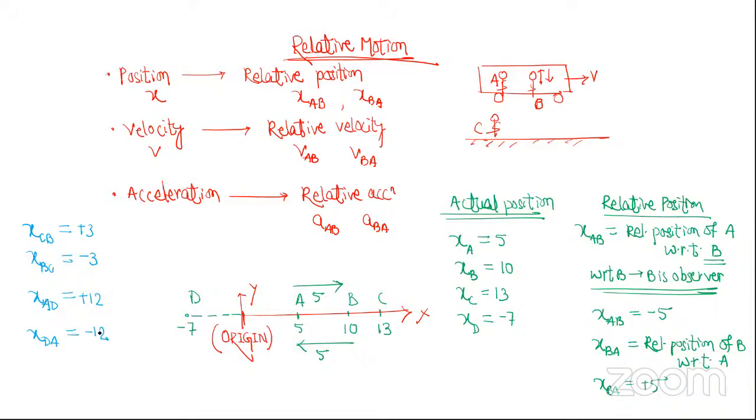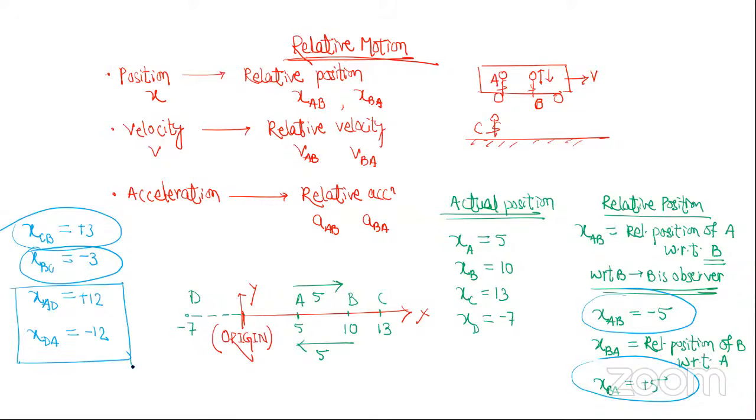So now I would like you to try to find some correlation. XAB, XBA. Note them. XCB, XBC. See them. XAD, XDA. Look at them. What do you see? Opposite. Yeah, they're opposite. And they should be. If A is feeling that B is to the right of me, then B must feel that A is left of me. So this is one thing you should note down.